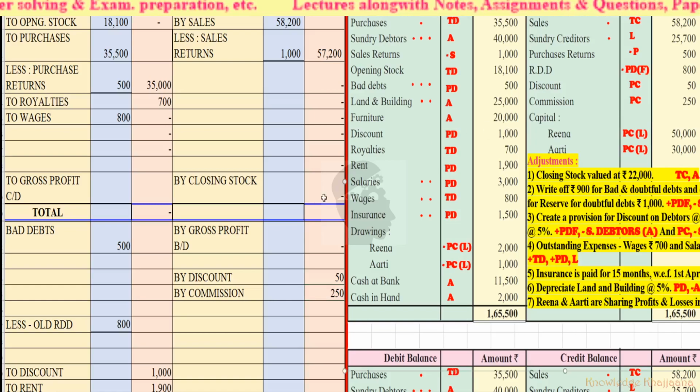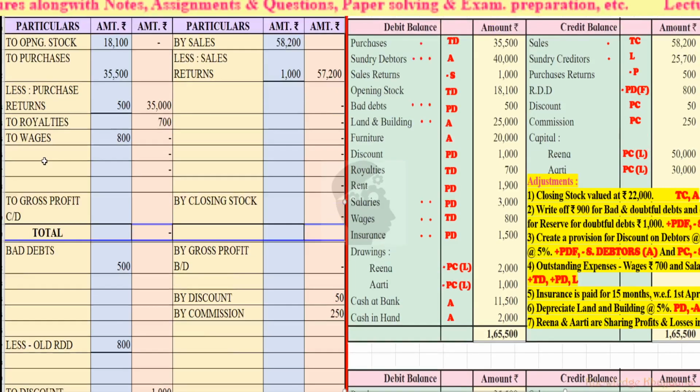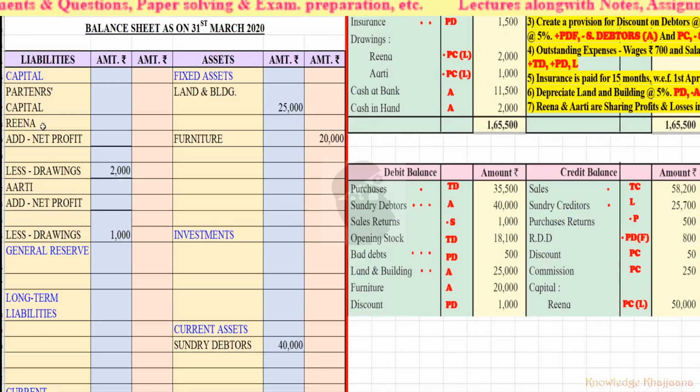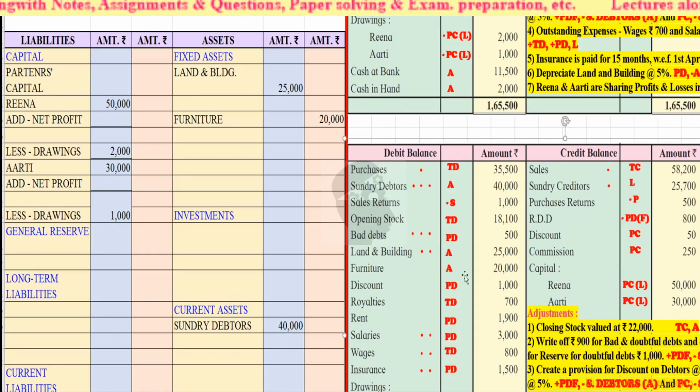Then capital of partners to the liability side, Reena rupees 50,000 and Aarti rupees 30,000. Okay, with this you have completed the recording of all the items given in the trial balance.